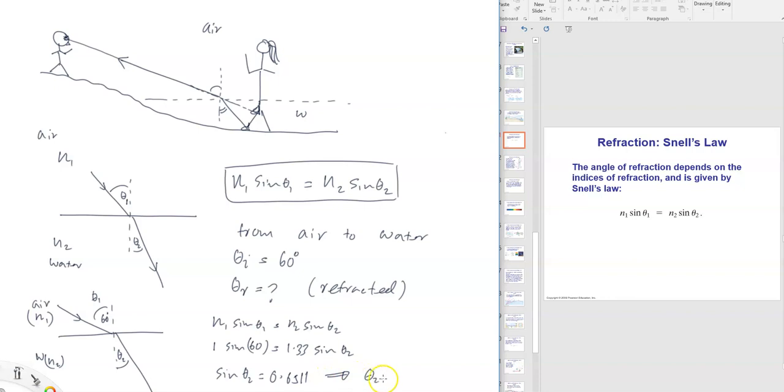Therefore theta 2 equals 40.62 degrees, smaller than the incident angle, smaller than 60 degrees. So this is how we find the refracted angle, or if you want to, incident angle, whatever you need. Okay, all right.